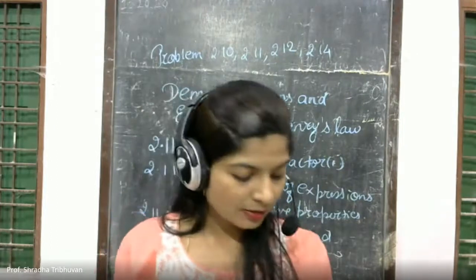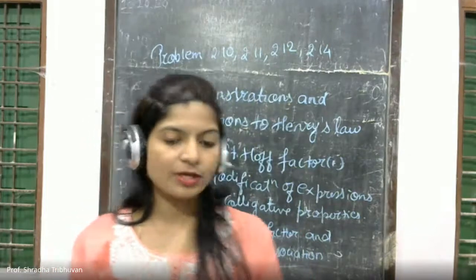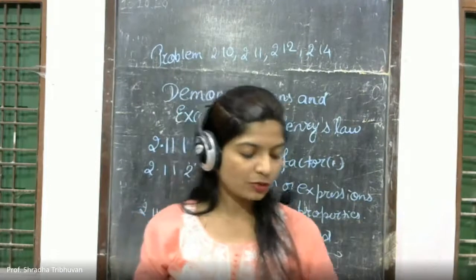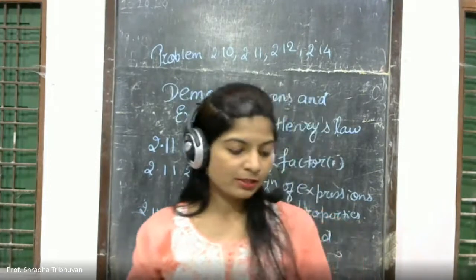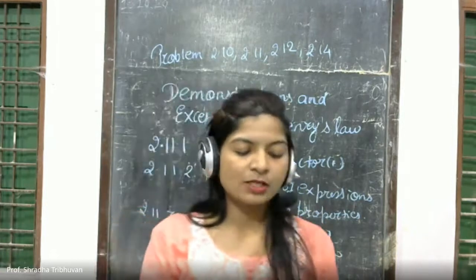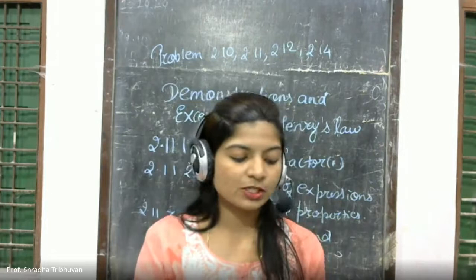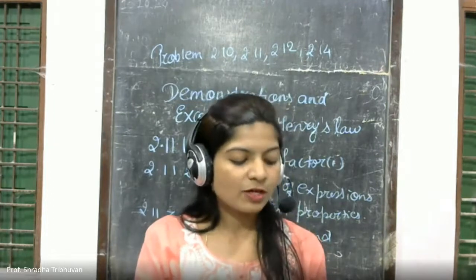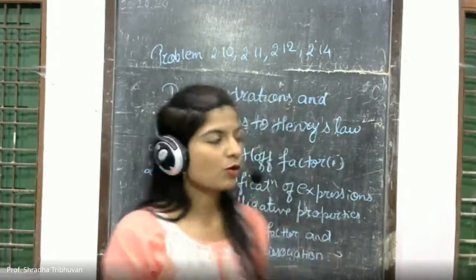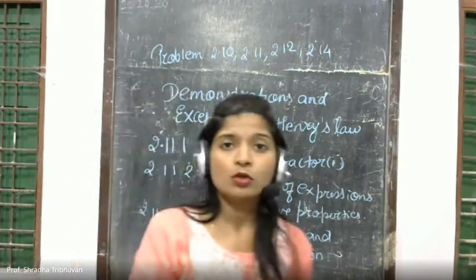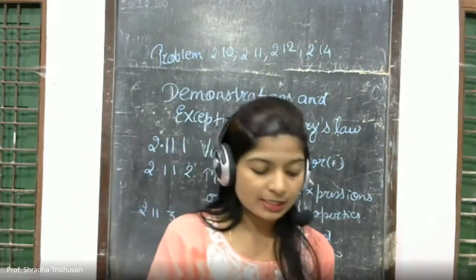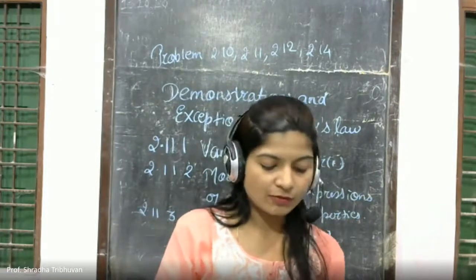So I'll repeat again. Demonstration and exceptions to Henry's law is deleted and non-evaluative. Then next is 2.11.1, that is Van't Hoff factor i, again deleted and non-evaluative. Then modification to expressions of colligative properties is also deleted. Van't Hoff factor and degree of dissociation is also deleted. And when it comes to problems, problem 2.10, 2.11, 2.12 and 2.14 are deleted, or you can say non-evaluative.